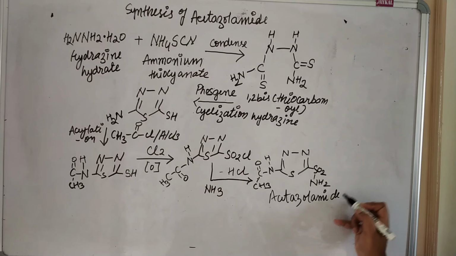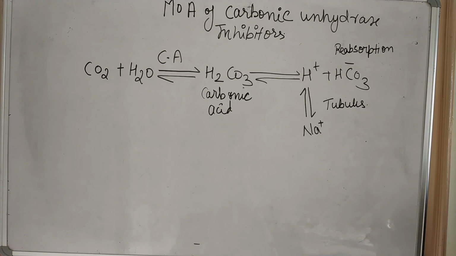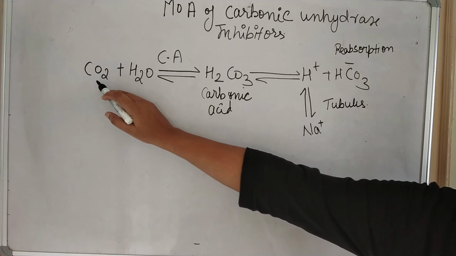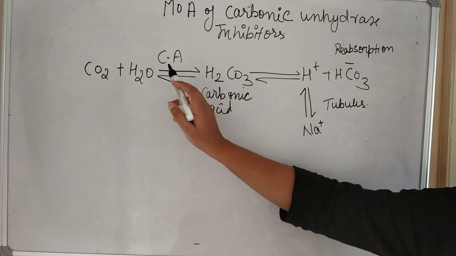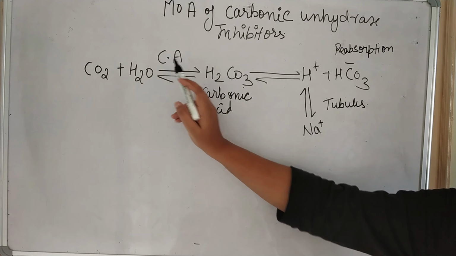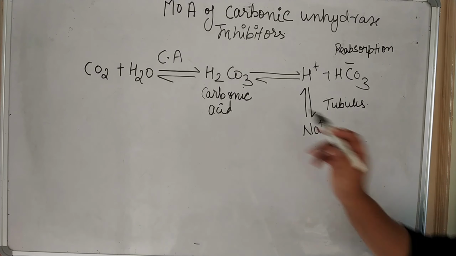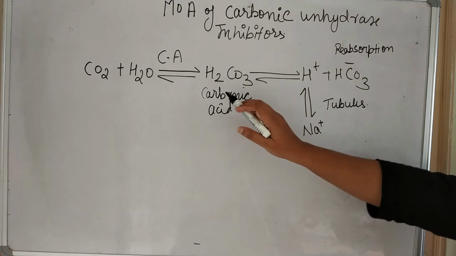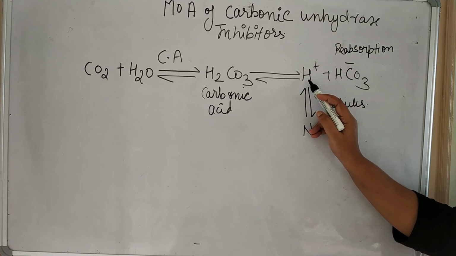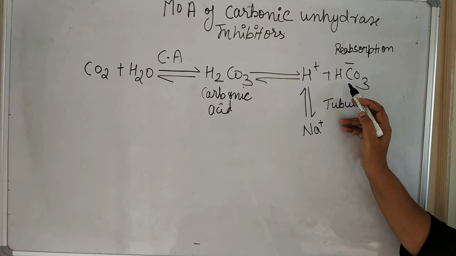So here you can see the synthesis of acetazolamide. This is the mechanism of action of carbonic anhydrase inhibitor. In our body, carbon dioxide and water are present. In the presence of carbonic anhydrase enzyme, that carbon dioxide and water will form carbonic acid, that is H2CO3. And this carbonic acid will split into H plus and HCO3 minus.